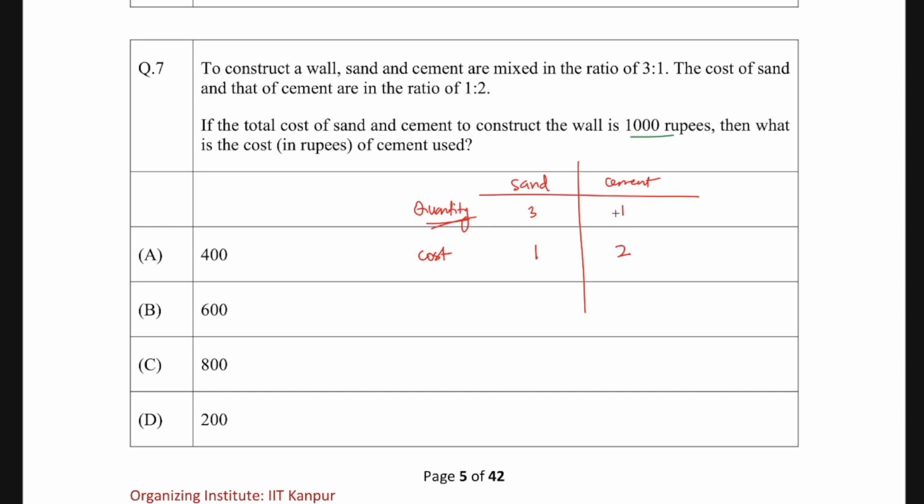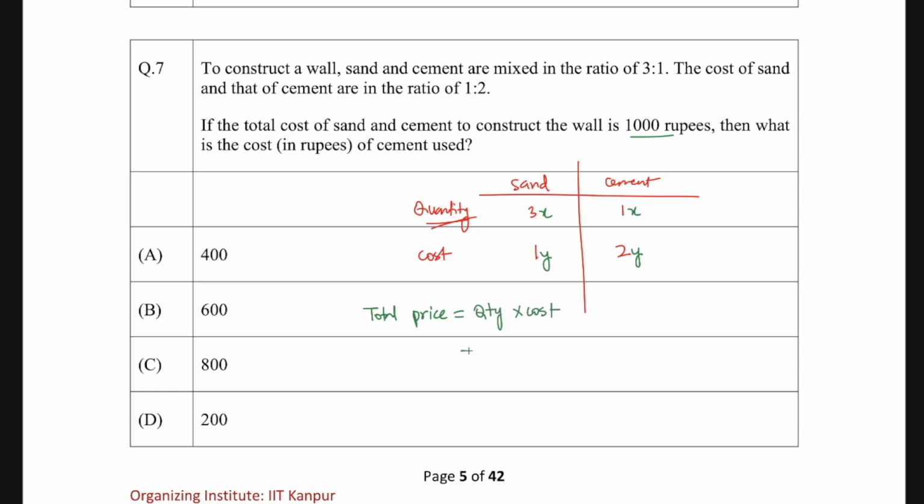Okay, so for this, whenever you have a ratio, you have to take some variable in order to put its value. So the quantity of sand you can take as 3x and 1x, and the cost you have to take as 1y and 2y. Whenever you have to write down total price, you multiply the quantity with the cost, right? Whatever thing you are purchasing, you multiply the quantity with the cost.